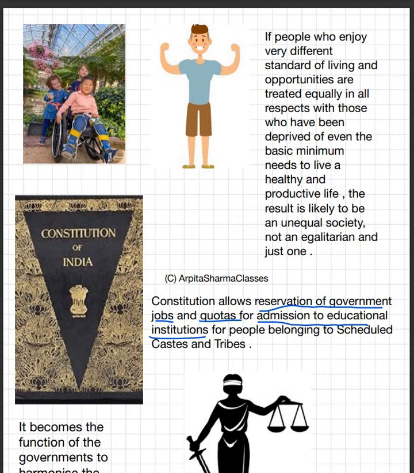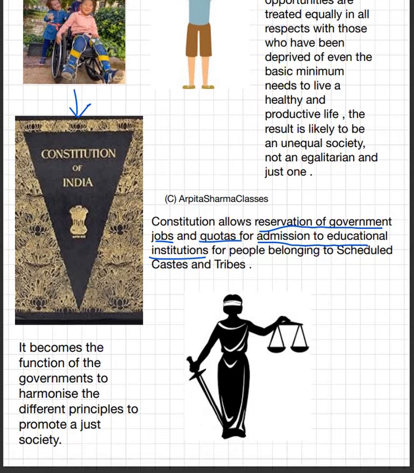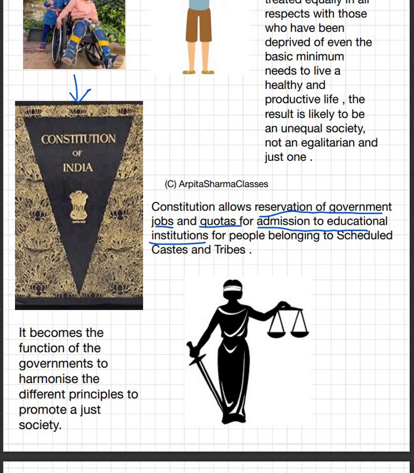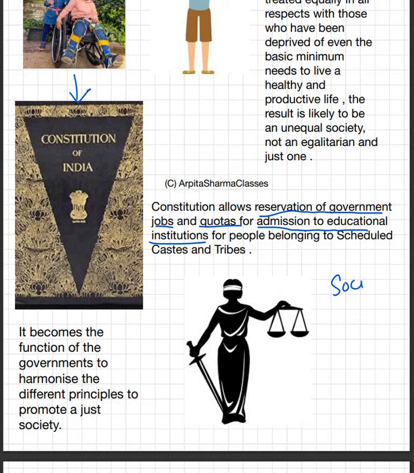So that we cannot let happen. So here the constitution helps us by establishing so many acts and so many policies which help the socially deprived people also to get the same level of opportunities. So it becomes the function of the government here. When it comes to social justice, government's role comes into account. Okay, social justice में government का role आ जाता है.